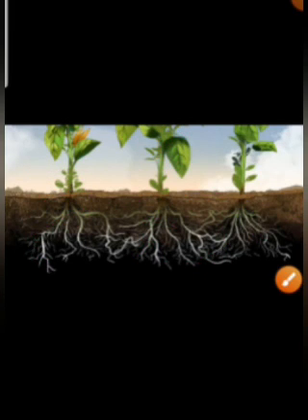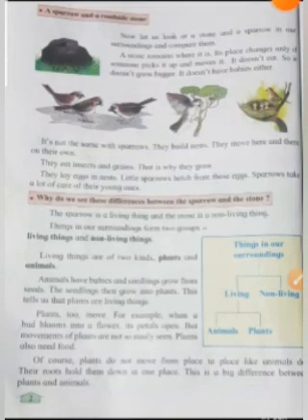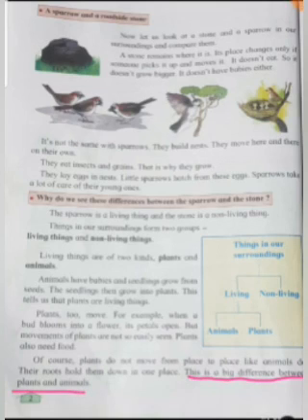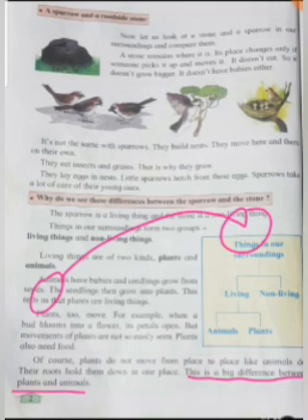And this is the main difference, that plants cannot move from one place to another, but animals move from one place to another. So this is a big difference between plants and animals.